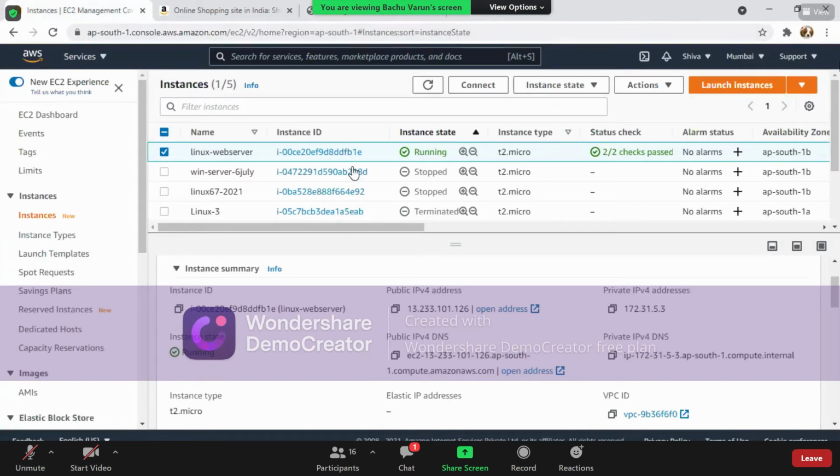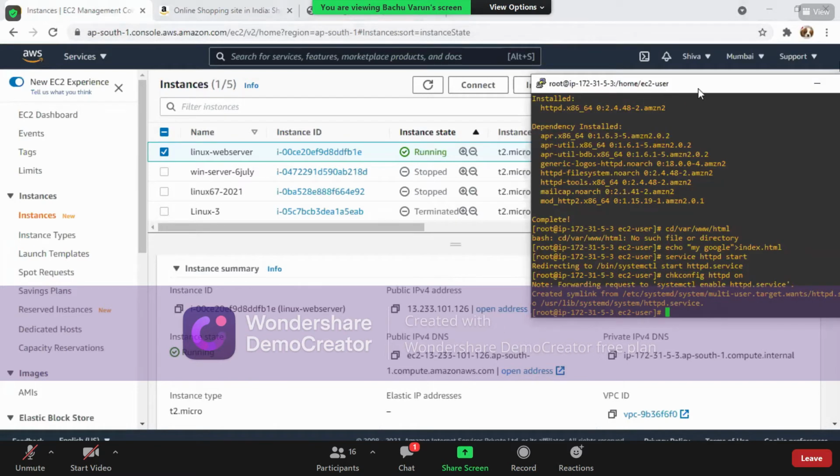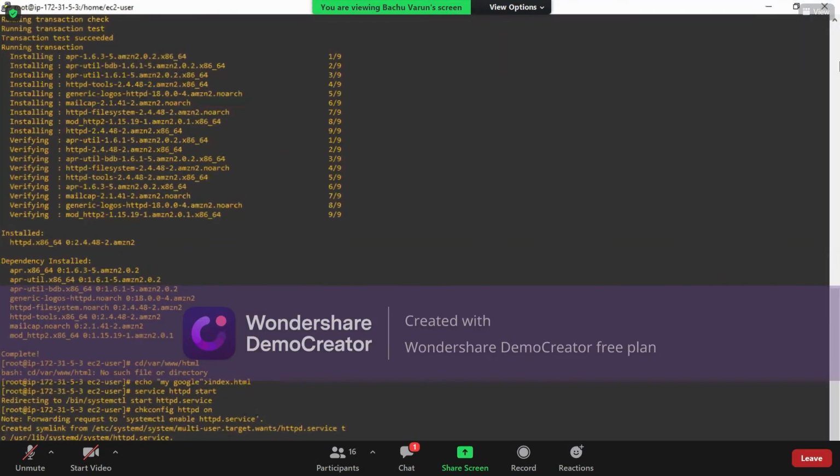So now we already know that by using this PuTTY, we have opened the Linux machine. On this Linux machine, if you are good with Linux commands, you can directly add files. See, I'm very new to this Linux platform, though I hold good experience on Windows. That's why I'm just writing the commands from some of my old directories. So these are the commands used to install the web server and configure the web server on this particular machine. Okay, all right.